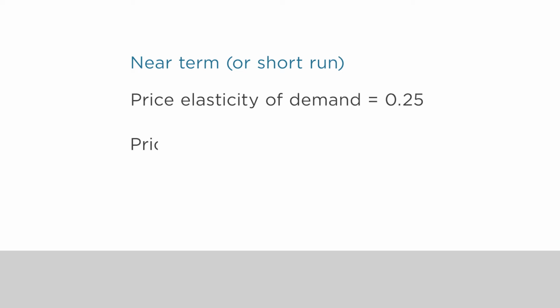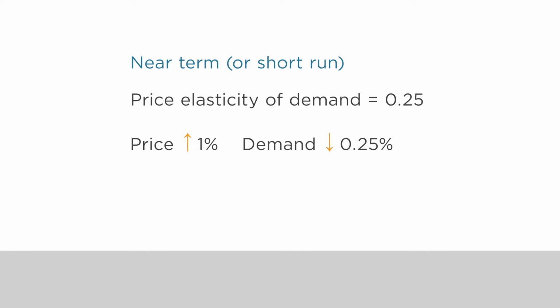It turns out that the estimates of elasticity very much depend on the time frame we're talking about. In the near term, for months after the price of gas changes, the price elasticity of demand for gas is somewhere around 0.25. For every 1% increase in the price of gas, consumption falls by 0.25%.